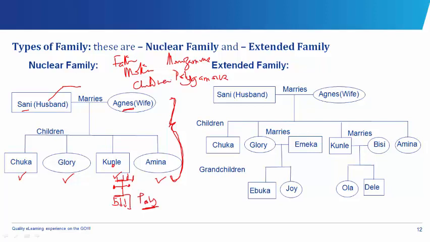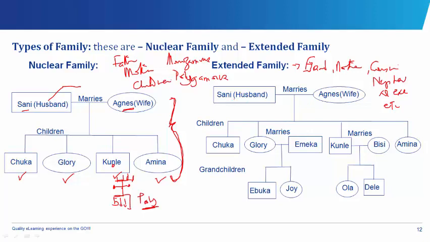Okay. Then the extended family. The extended family now includes not just the immediate family, but also the grandfather, grandmother, the cousins, nephew, niece, and so on and so forth. Even the stepfather, all of them, everything together. That's what we mean by the extended family.